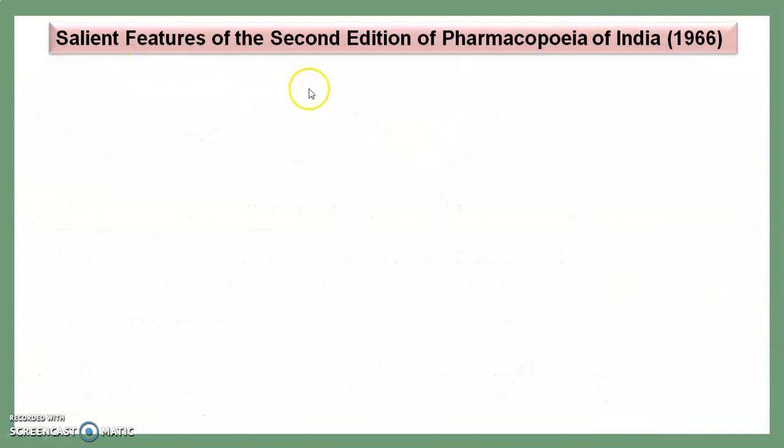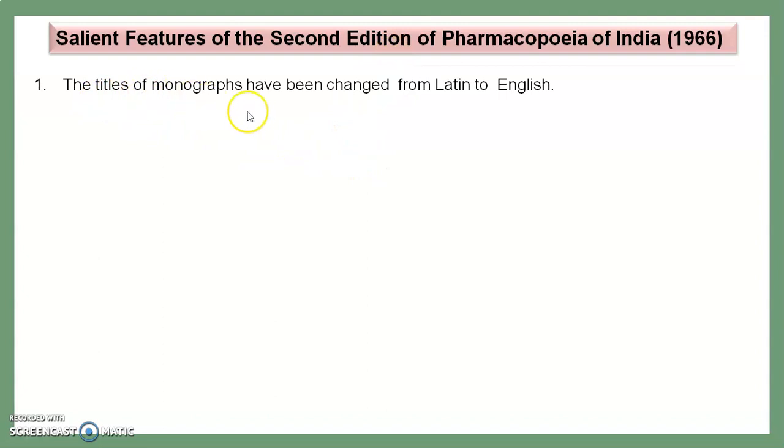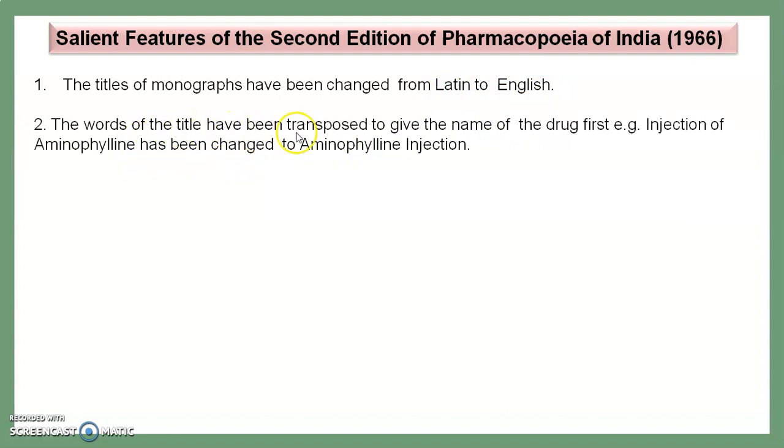Then we see the salient features of the second edition of the Indian Pharmacopoeia. The titles of monographs have been changed from Latin to English. Some changes can be seen from edition to edition of the pharmacopoeia. The words of the title have been transposed to give the name of the drug first. That means injection of aminophylline has been changed to aminophylline injection.